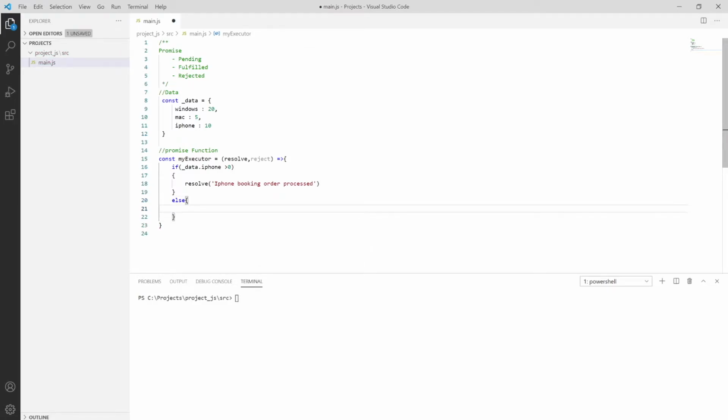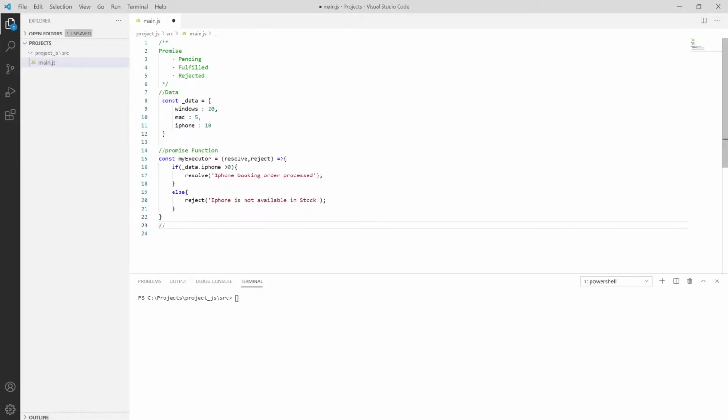and write it down. Okay, let me move in this way so it's suitable, and then we have a reject function, and in the reject function put: iPhone is not available in stock, and then we can execute the function with the help of the executor function.